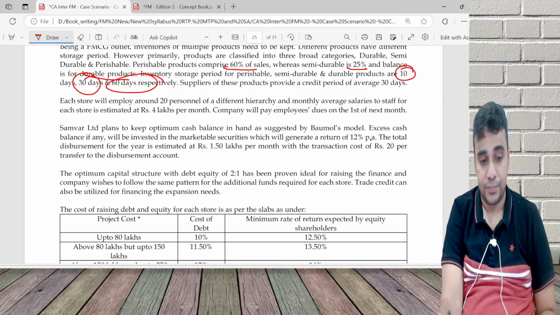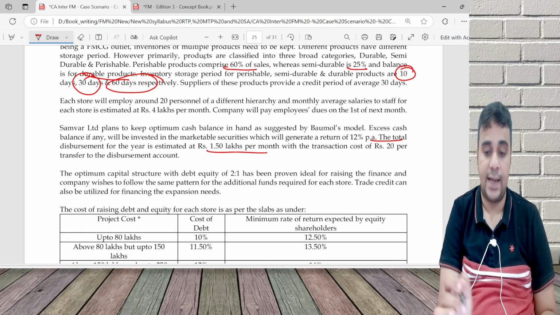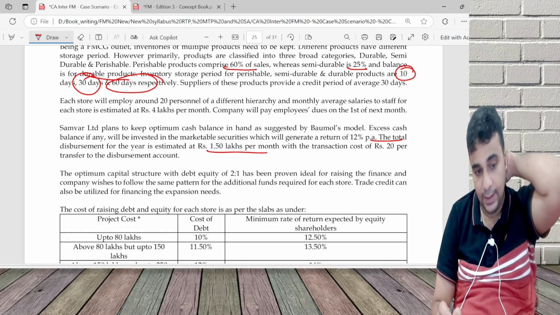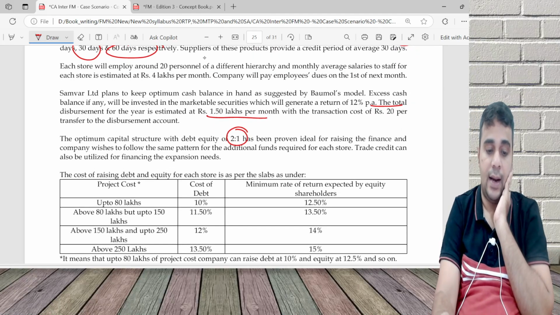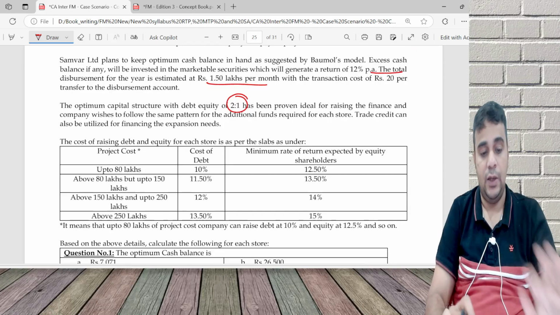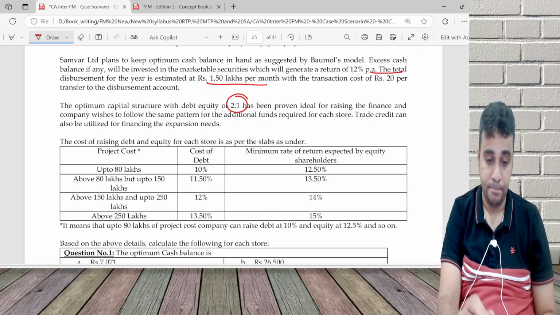Excess cash. Total disbursement is 1.5 lakhs per month with a transaction cost of 20 per transfer. Optimum capital structure, debt equity is 2 is to 1. And the cost of raising debt and equity: if you raise up to 80 lakh, debt is 10%, equity 12 and a half.